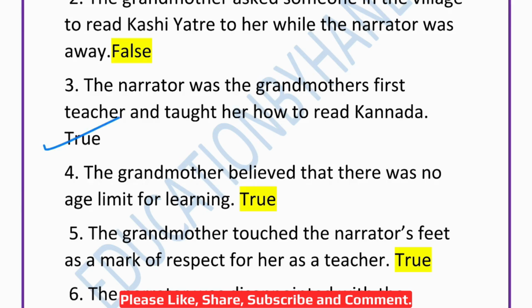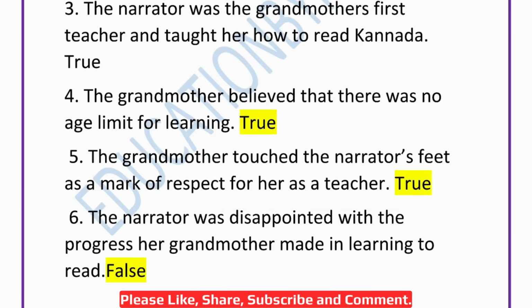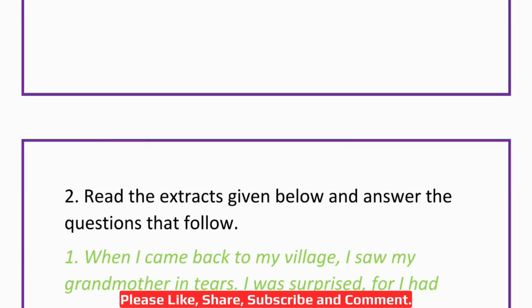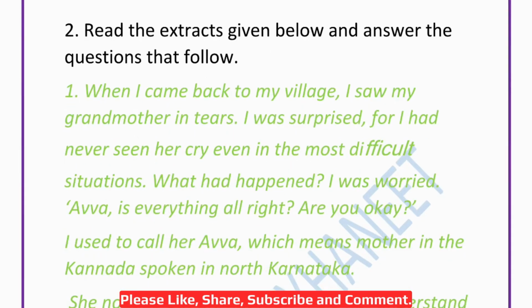Then 3, the narrator was the grandmother's first teacher and taught her how to read Kannada. So the answer for this is true. Then fourth one, the grandmother believed that there was no age limit for learning. So this is again true. Then fifth, the grandmother touched the narrator's feet as a mark of respect for her as a teacher. This is also very true. Then sixth one, the narrator was disappointed with the progress her grandmother made in learning to read. So this is false. She made an amazing progress, and she was able to read a full novel in a short period of time.